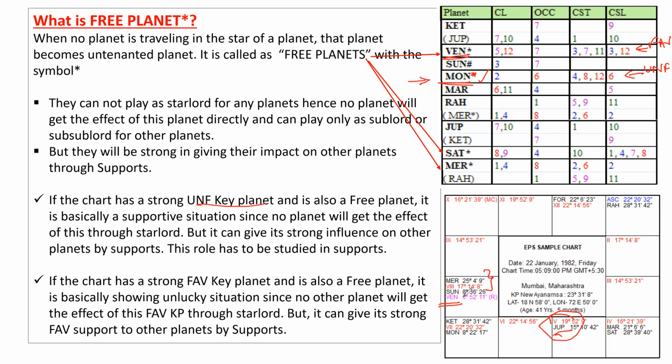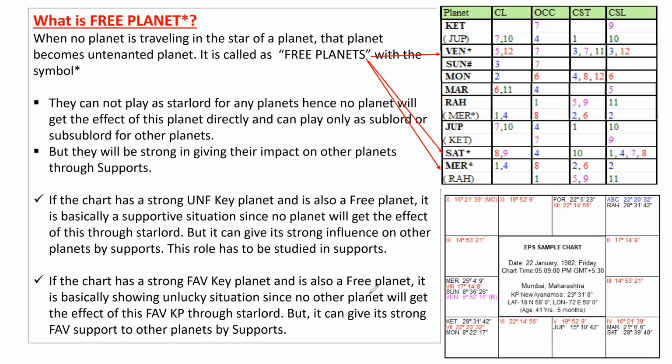They will get the impact of the Venus directly. Especially Sun will get it more strongly because Sun is closely conjoined with the Venus. So that way, the Venus influence will be passed in a strong way through the conjoined planets because it is a free planet. It means that if a planet is a very good key planet, a favorable planet, it is better that it is not a free planet, so that it will allow other planets to act as its star lord.